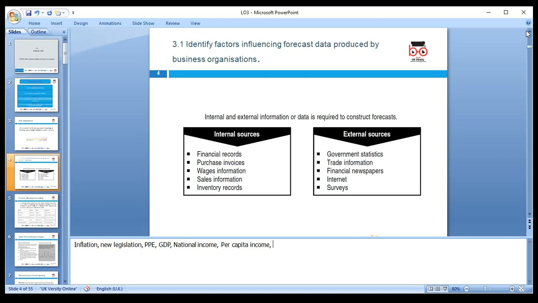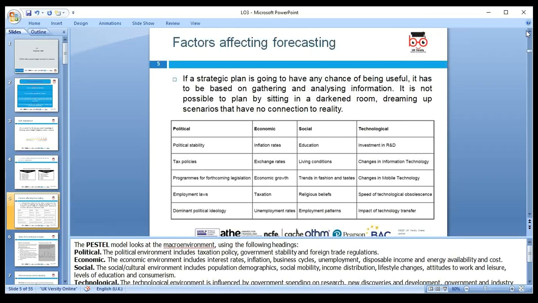Okay, anybody, any question? So what is the variance? Variance is the difference between the budgeted and the forecast data. We can forecast for the future based on various internal and external sources of information.